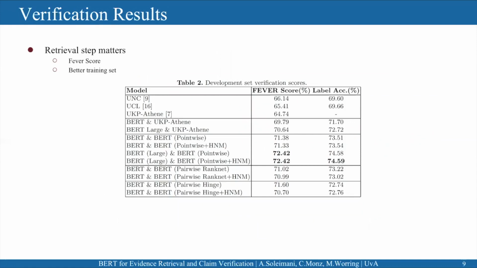And let's see the verification result very shortly. We show that the retrieval step matters a lot, since it creates a better training set for training the verification system. Also, in terms of FEVER score, which is the main evaluation metric for this dataset, we need not to miss the evidence sentences to have a better result.